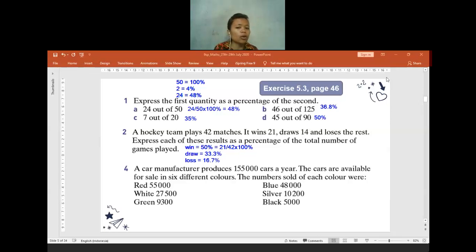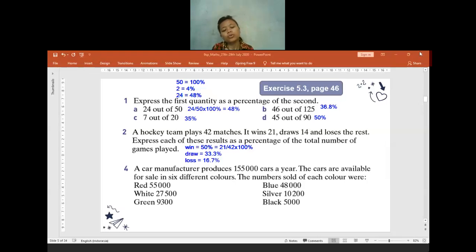Is there anyone still confused at question 2 before I move to question 4? For sure, no question? Okay, if no question, then I will move to question 4.